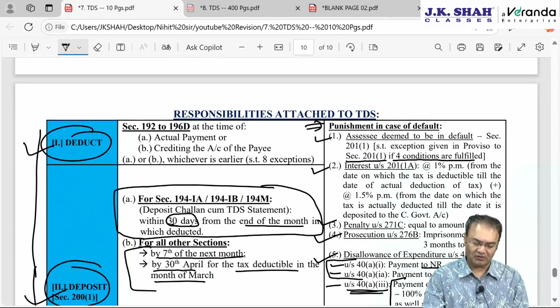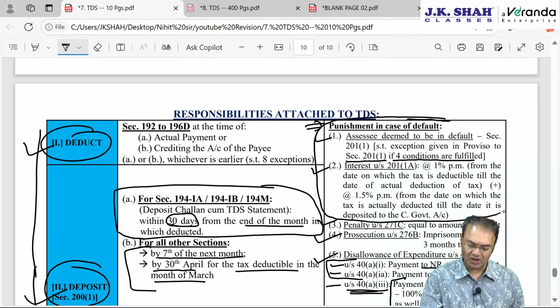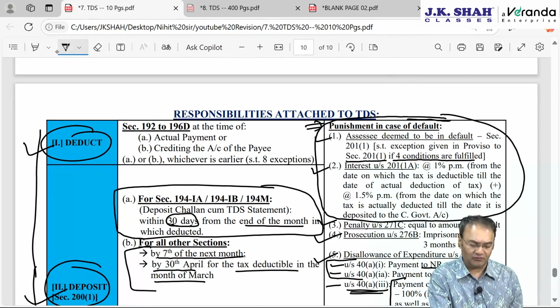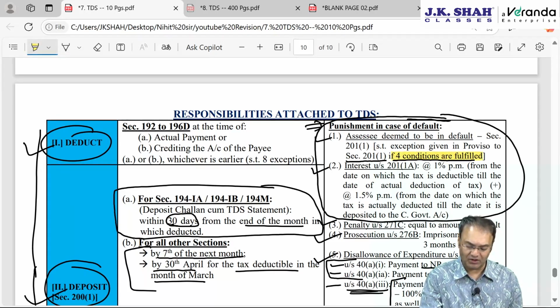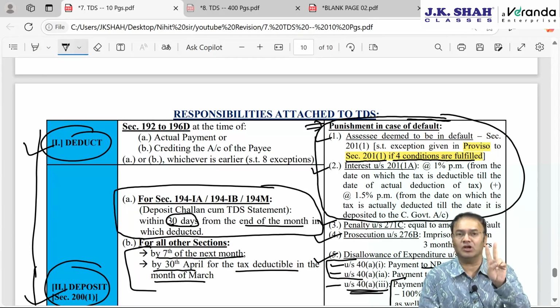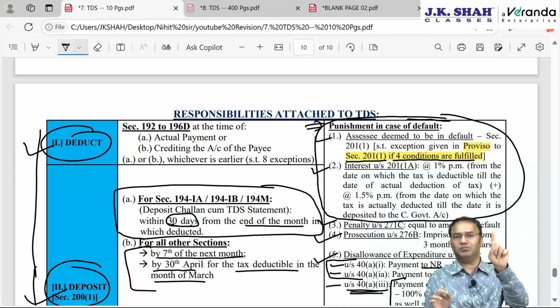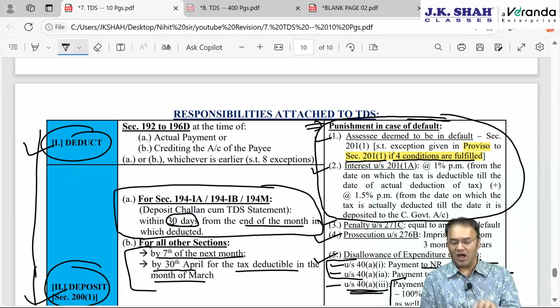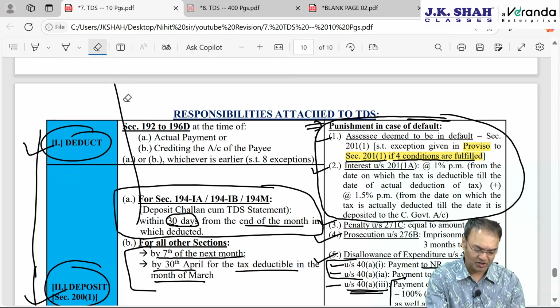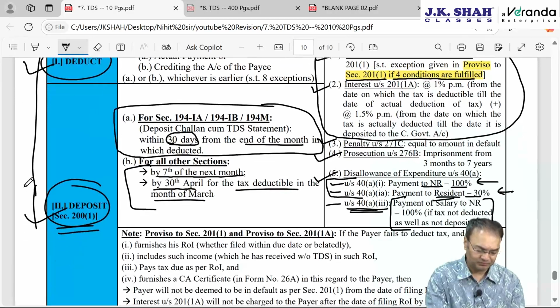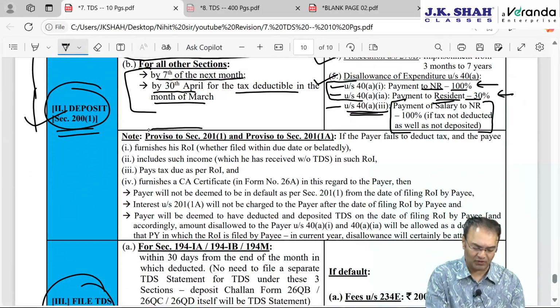Which four conditions do we discuss here? The first punishment is that the payer will be deemed to be in default and interest will be charged. The payer will not be deemed to be in default for failure to deduct TDS if four conditions are fulfilled as per the proviso to section 201(1). If these four conditions are satisfied, then two reliefs will be given to the payer. Number one, the payer will not be deemed to be a defaulter, and secondly, interest under 201(1A) will stop after a particular date. Which date is it? Let's try to understand, and what four conditions are to be fulfilled, given in the proviso to section 201(1) and the proviso to 201(1A).